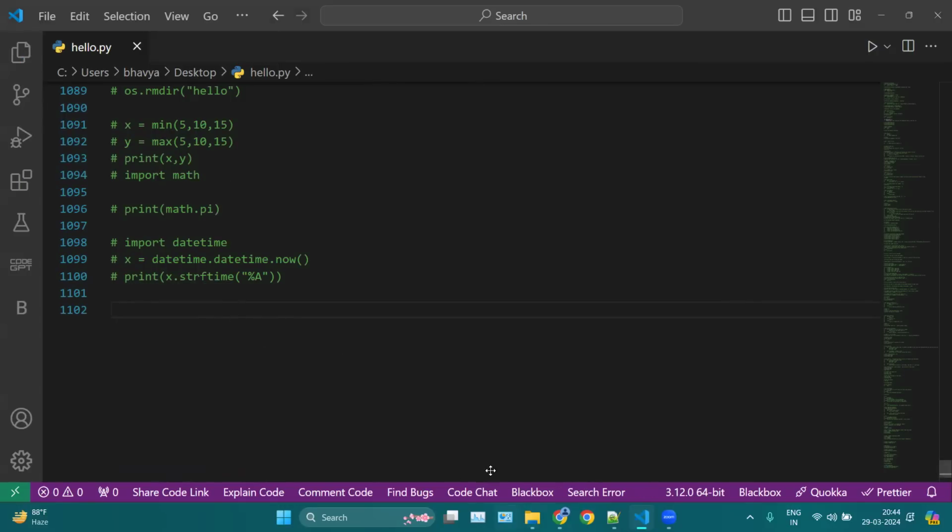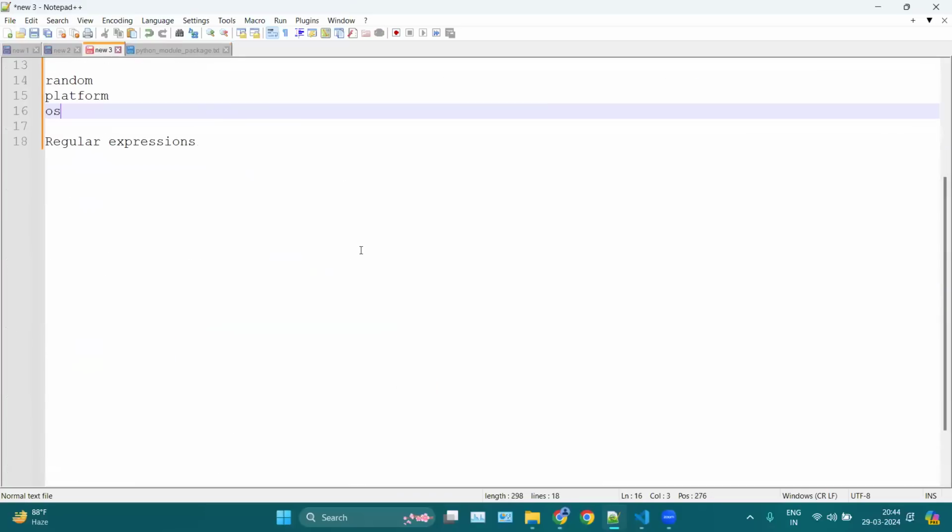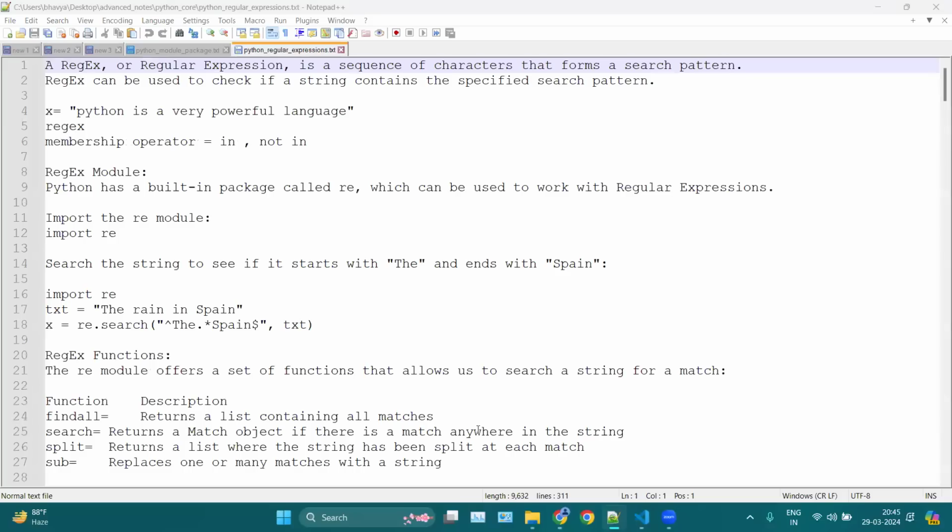Okay, now we can move to regex. So let me open that file. Regex is a bit complicated, a bit complex topic, so please pay your attention. Okay, now what is the purpose of regex?